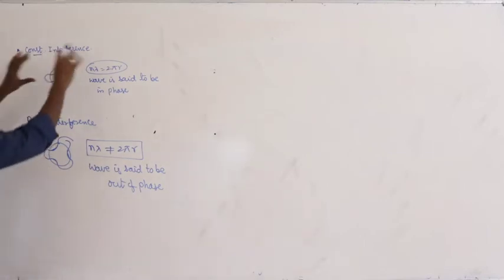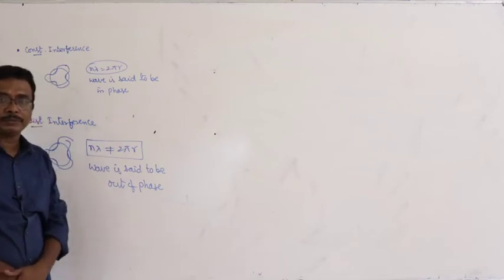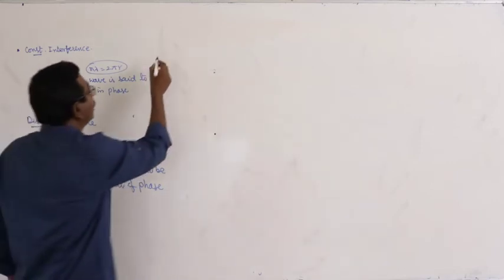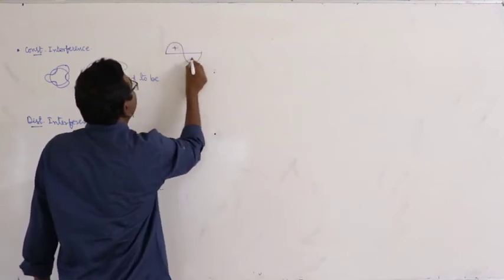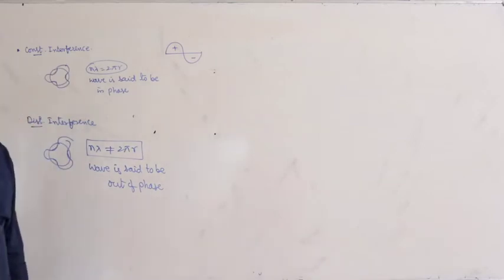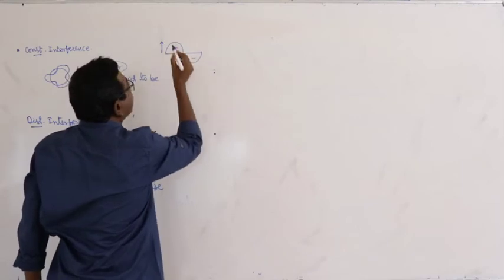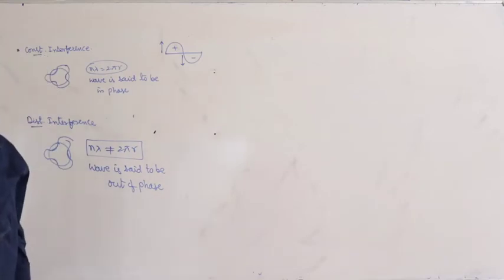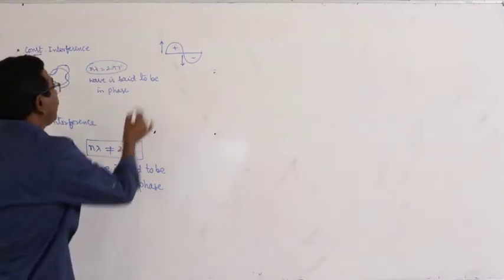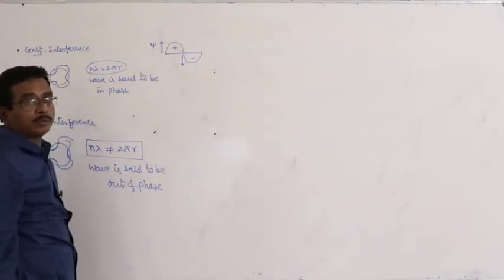And if the condition is not satisfied, that is known as destructive interference: n lambda is not equal to 2 pi r, then the wave is said to be out of phase. What does that mean? Look here. Suppose this is an electron wave. Above the axis, psi has a positive value. Below the axis, psi has a negative value. Along the axis, psi is equal to 0. Here, psi is nothing but the amplitude of the electron wave.